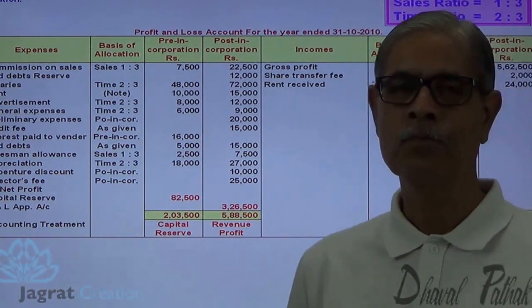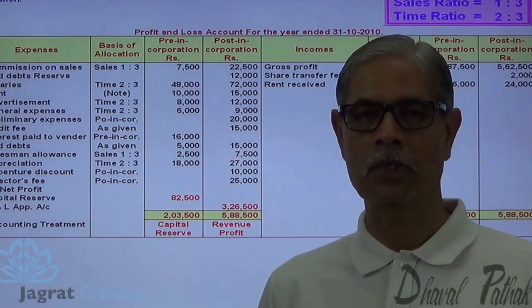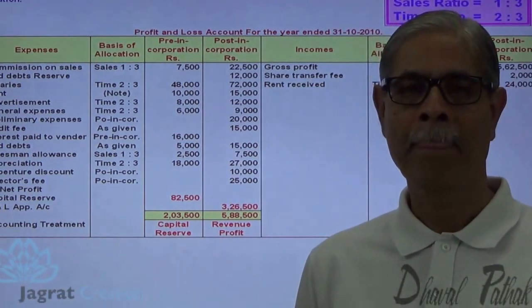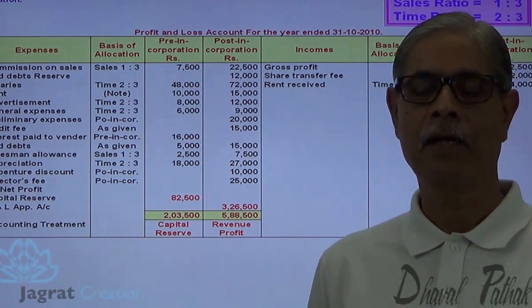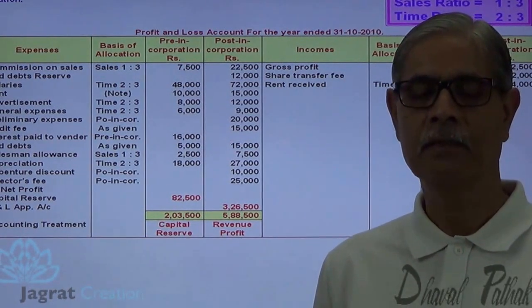This is how the sum on profit prior to incorporation is being solved here before you. I have tried to explain these concepts. I feel that you have followed all these things. Thanks to all of you.